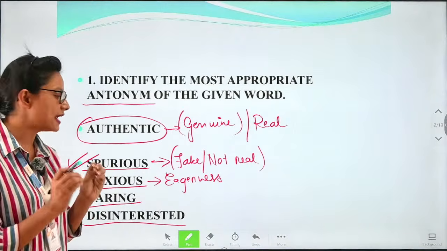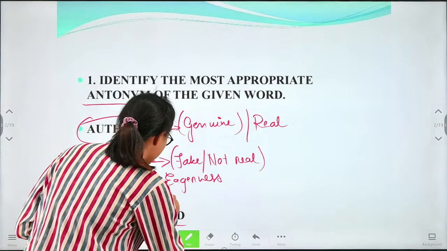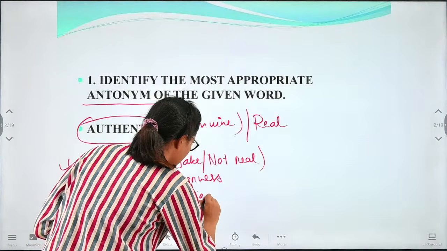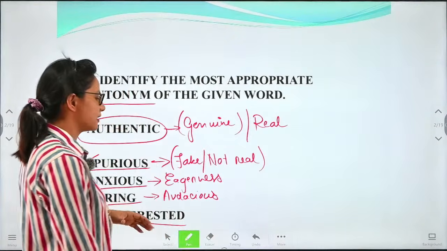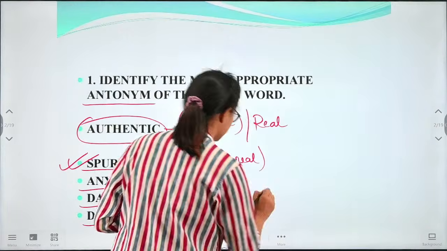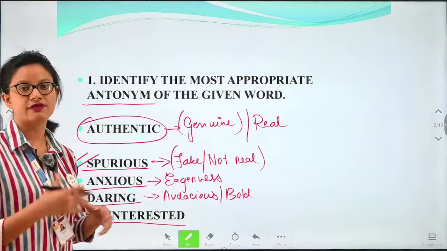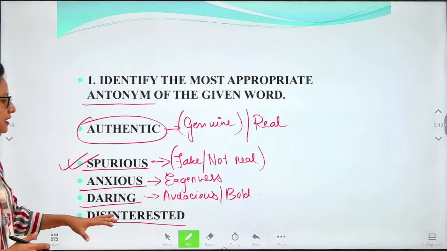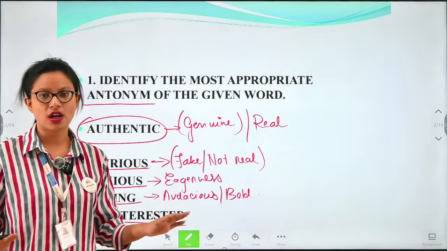Next is daring. Daring is audacious, or we can say very bold. And we have disinterested. Disinterested means not at all interested.